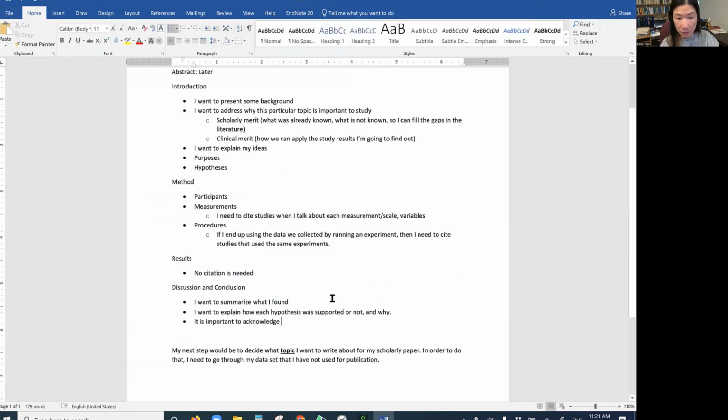In my case, I can't just use that because I don't know if it will be replicated. So I want to say it is important to acknowledge, or it is important to double check if my soon-to-be-found findings, because I don't have any findings yet. Can I say this?